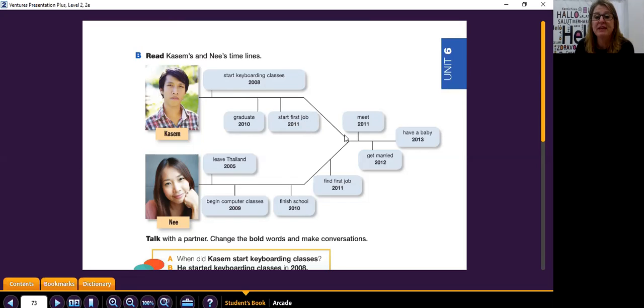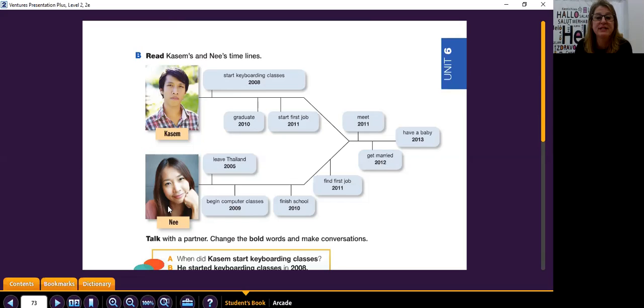And when it comes like this for the timeline, this shows like a joint thing, something that happened together, okay? So Kasim and Ni met in 2011, still following their joint timeline. In 2012, Kasim and Ni got married. And finally, in 2013, Kasim and Ni had a baby.